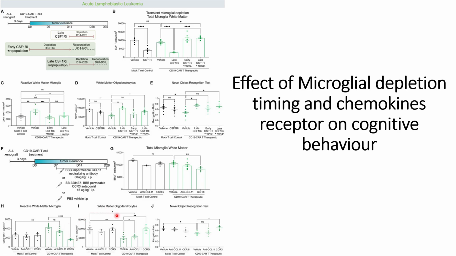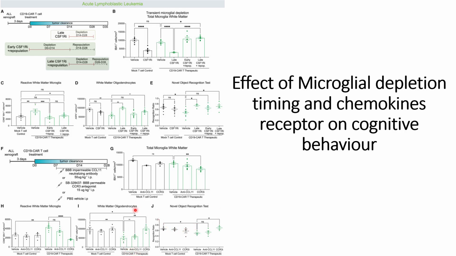When they check the oligodendrocytes, they see an increase in the white matter oligodendrocytes with CCR3 inhibition. For the NORT test also they see an increase in the recognition ratio for CCR3 inhibition compared to CCL1 inhibition, in both cases, for white matter oligodendrocytes and also for the NORT.